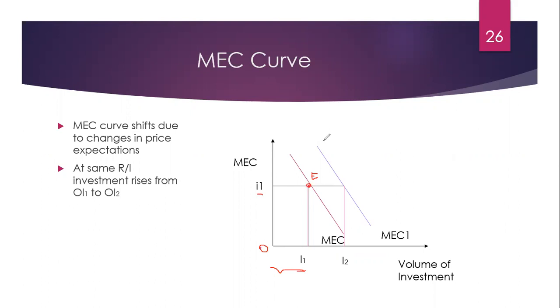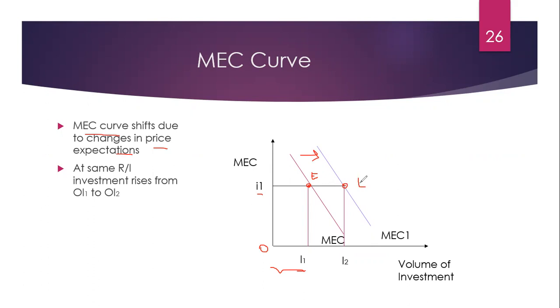Now rate of interest in market is same, but expected profits are changing. So expectations will lead to shift of MEC curve. MEC curve shifts from MEC to MEC1. At same rate of interest, we will see.